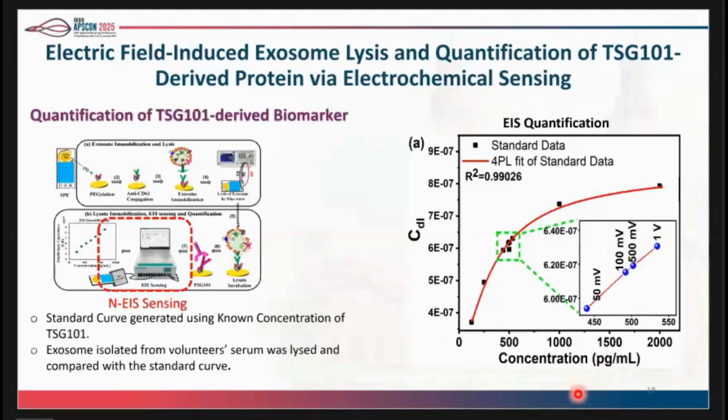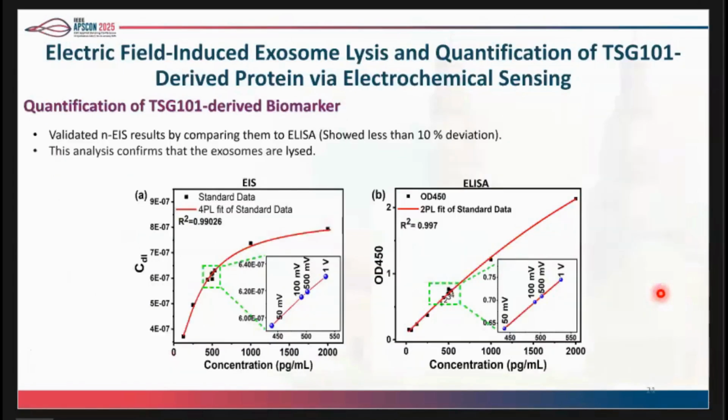To quantify the protein, we have generated a standard curve using known concentrations of protein, and then isolated exosomes were lysed and compared with the standard curve. Here we have seen that voltage is a key parameter, as higher voltage effectively lyses the exosomes and releases their target protein. And this is validated with the gold standard technique, ELISA.